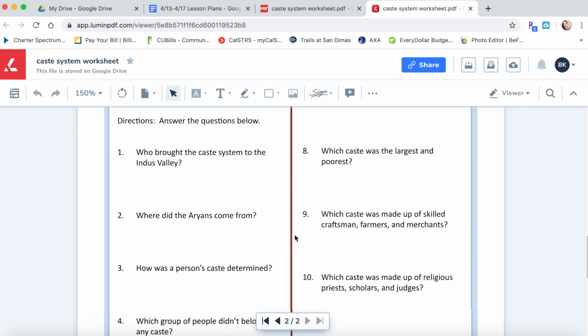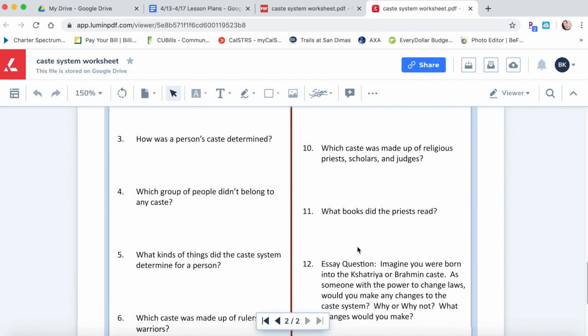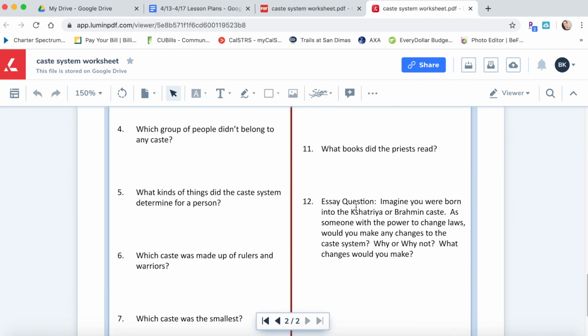So now what you're going to do is you're going to answer these questions. All of the answers are in the reading that we just did. For number 12, where it says essay question, you do not need to write an essay. A small paragraph is fine.